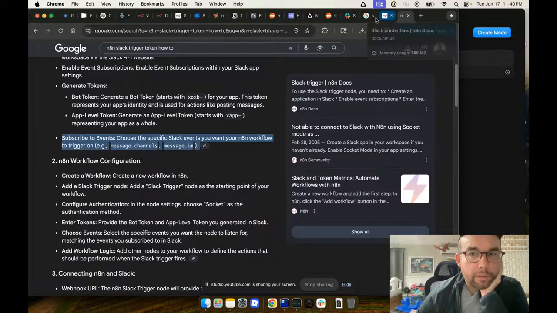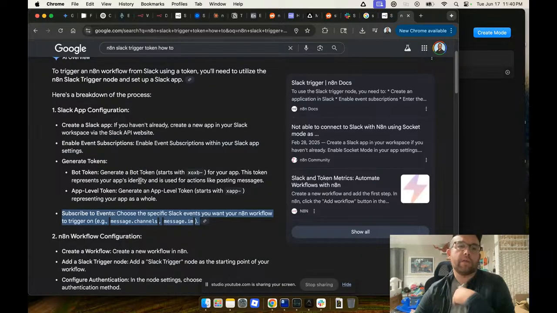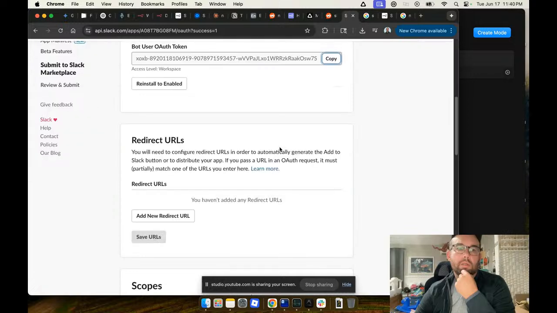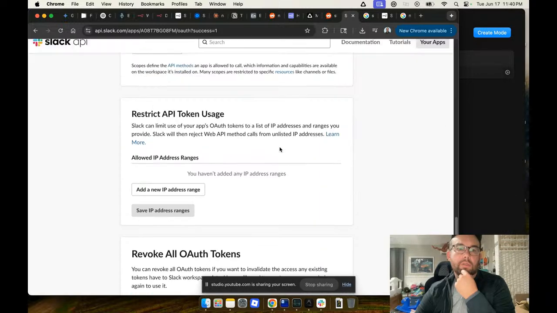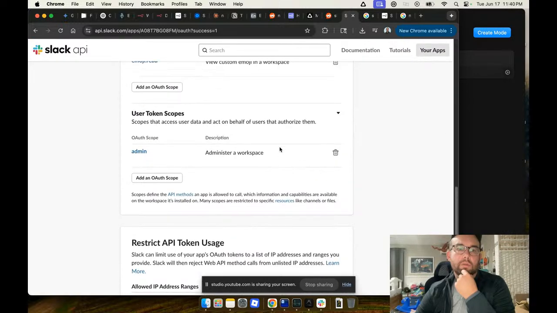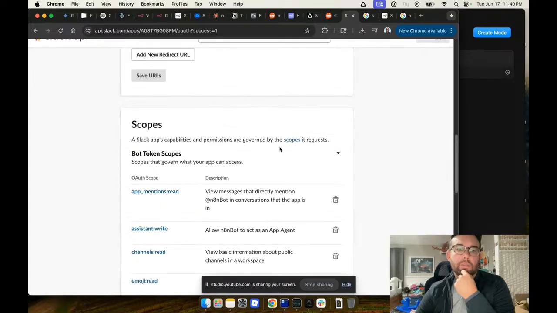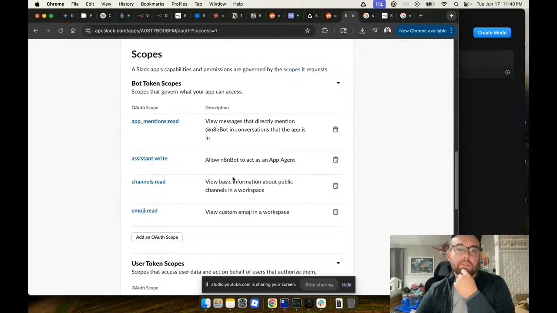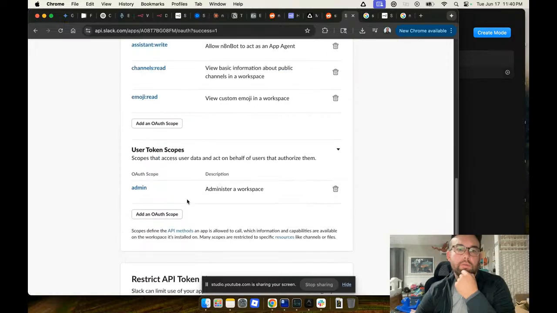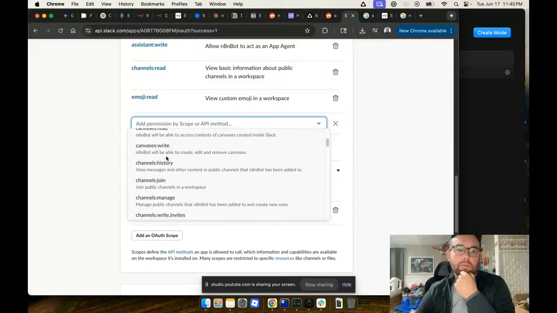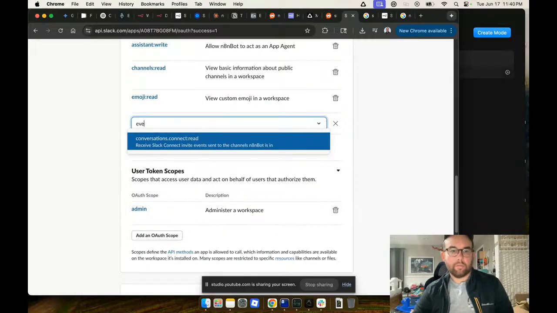Okay. So I think I need an app level token. OAuth and permission. So scopes. Add an OAuth scope. Bot token scopes. User token scopes. So, events. I need events.